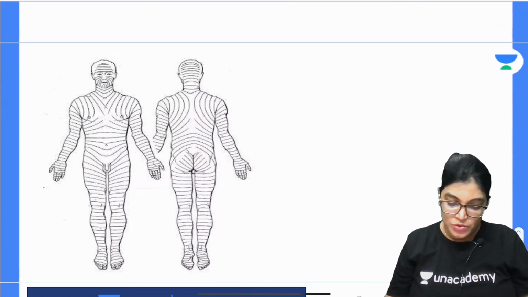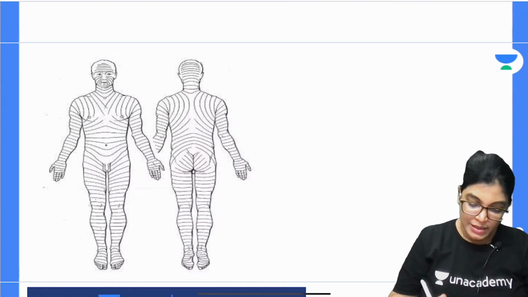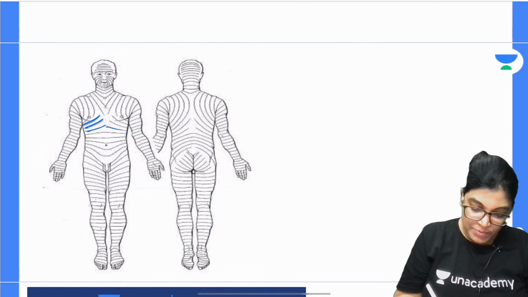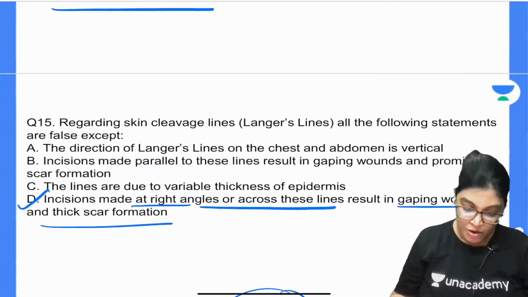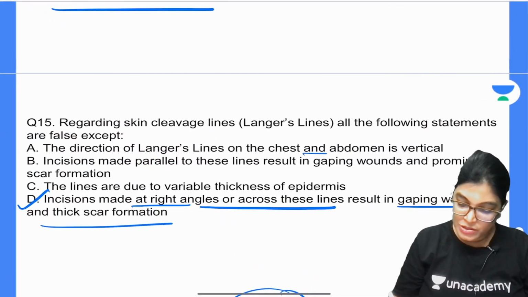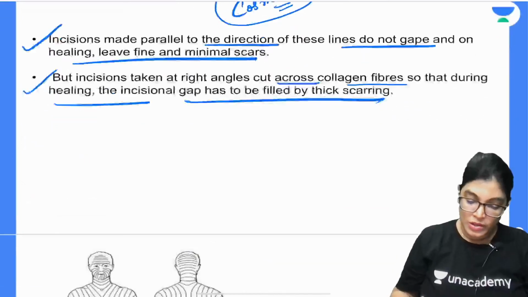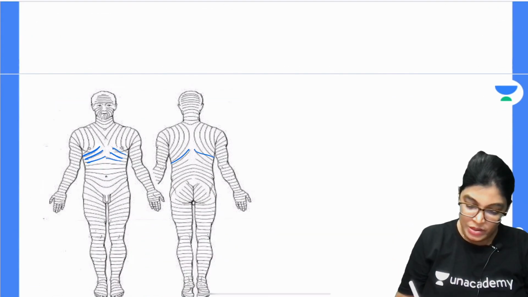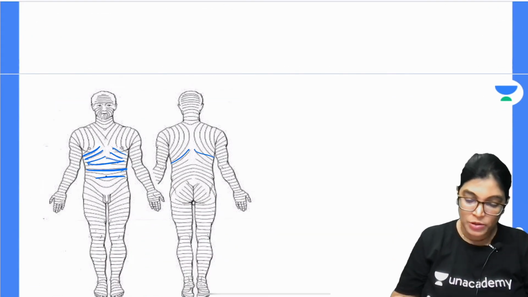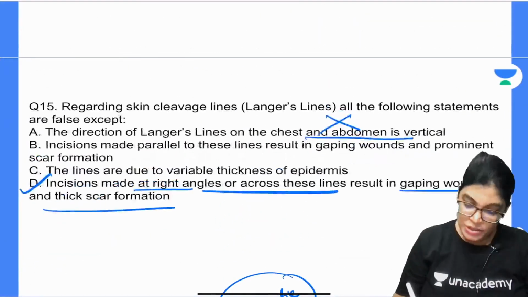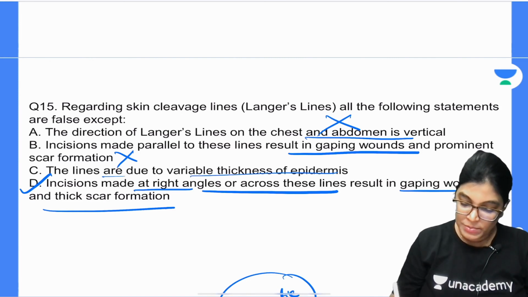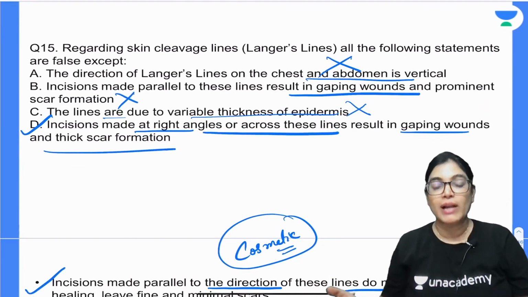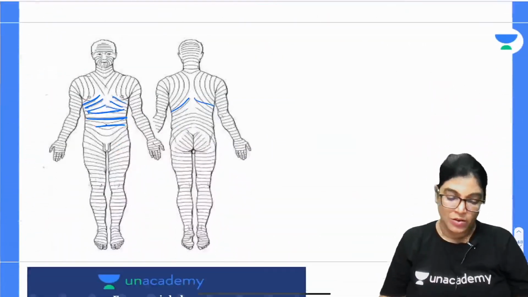Now here I just want to show you the direction. So see here, you can see the upper aspect of the abdomen and the chest, it's horizontal. What was written in the option? The direction of Langer lines on the chest and abdomen is vertical. Wrong. What you can see, the direction is horizontal in the abdomen. Incision parallel to the lines results in gapping and prominent scar. Wrong. It is less gapping. Lines are variable due to the variable epidermis. No, it depends on the collagen fibers, not on the epidermis thickness and all.